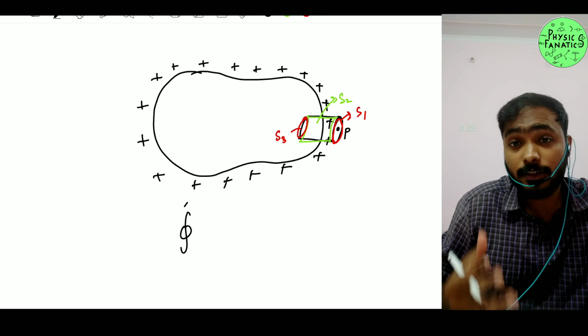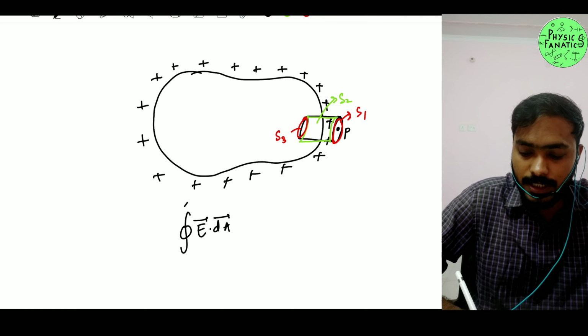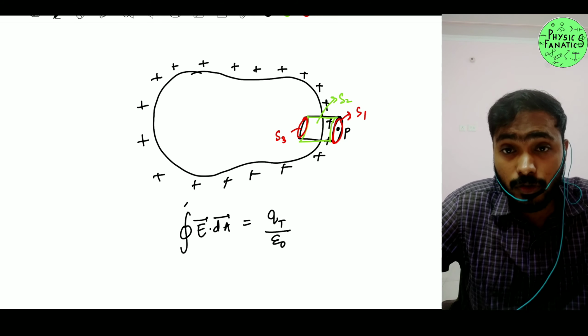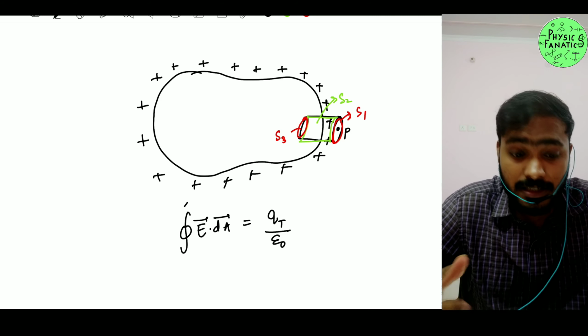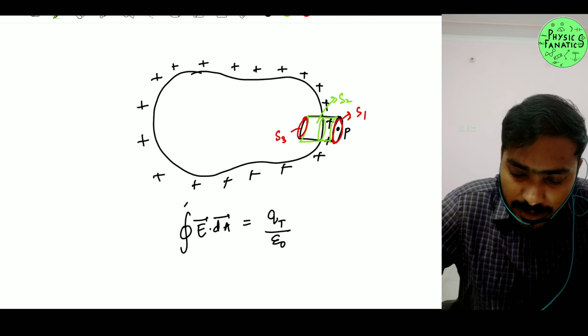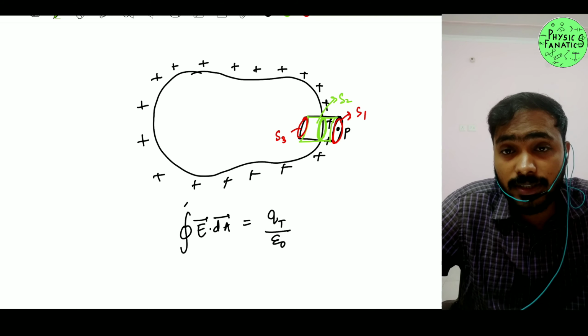Integration over the entire closed Gaussian surface of E dot dA is equal to the total charge inside your Gaussian surface divided by epsilon naught. Now, in order to find the total charge inside your Gaussian surface, you can see the total charge is actually the charge that is there at the surface. I hope you can see that. This green portion, how much charge it has, that is the total charge.